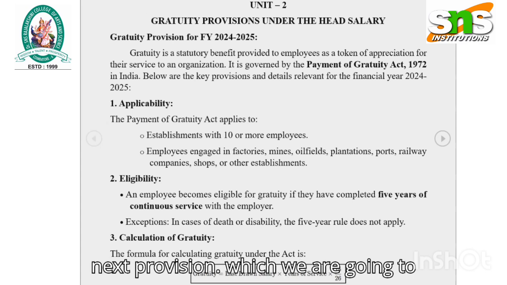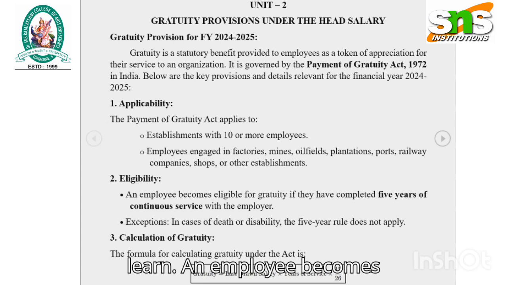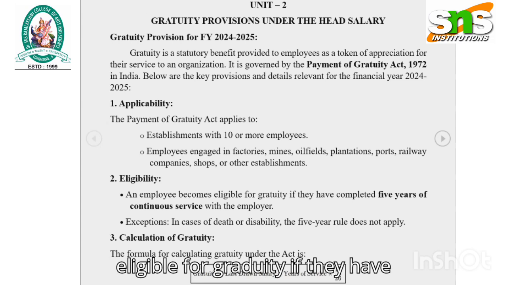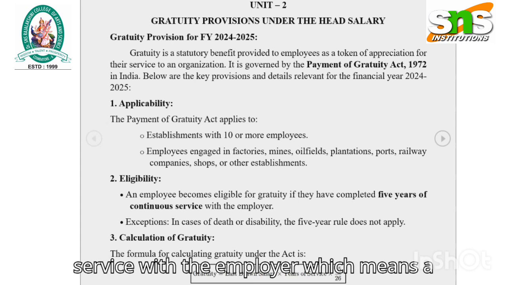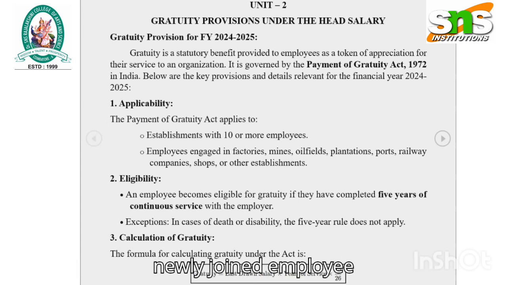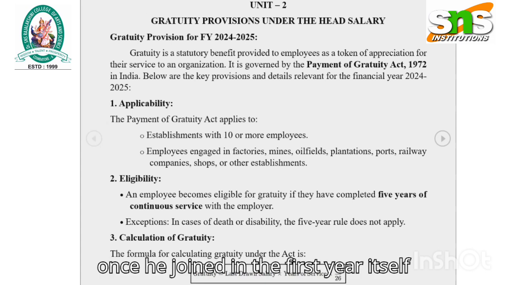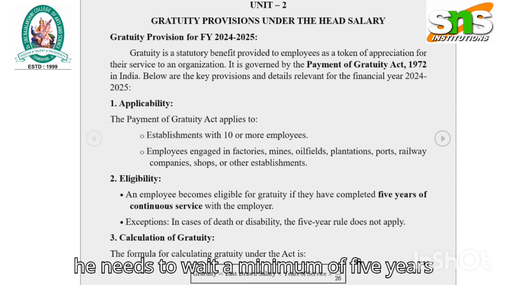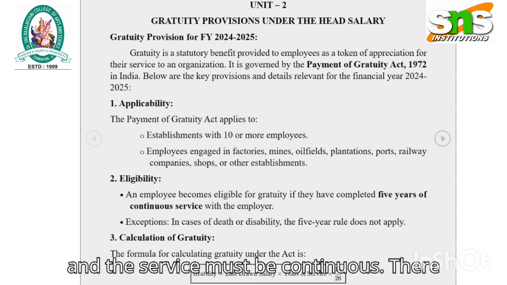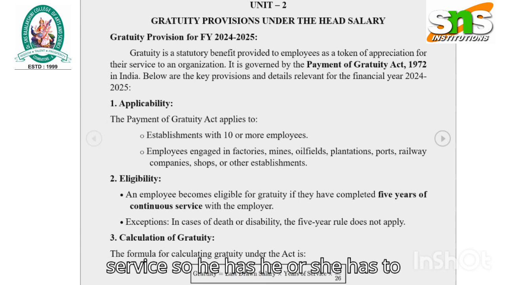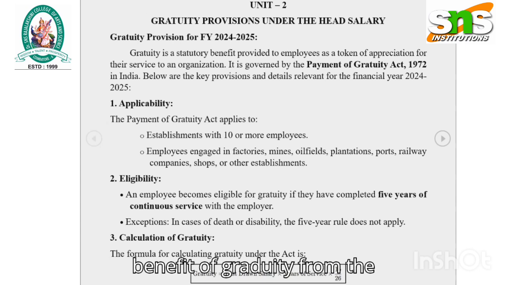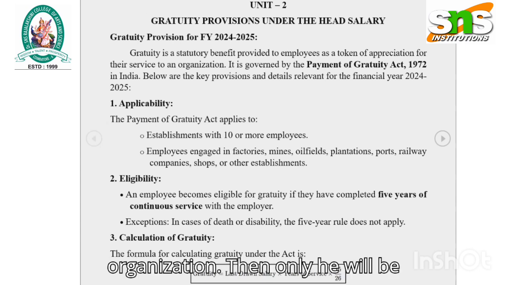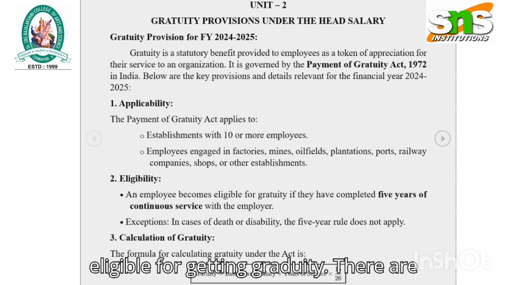This is the next provision which we are going to learn. An employee becomes eligible for gratuity if they have completed 5 years of continuous service with the employer, which means a newly joined employee cannot claim gratuity in the first year itself. He needs to wait a minimum of 5 years, and the service must be continuous. There should not be any break in between the service. So he or she has to complete a minimum of 5 years to get the benefit of gratuity from the organization. Then only he will be eligible for getting gratuity.